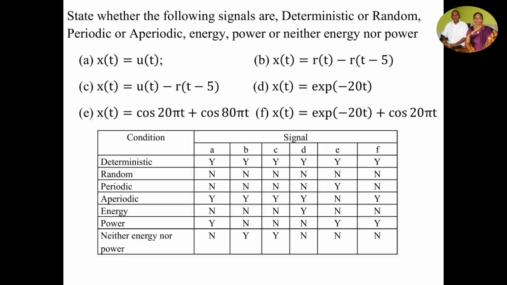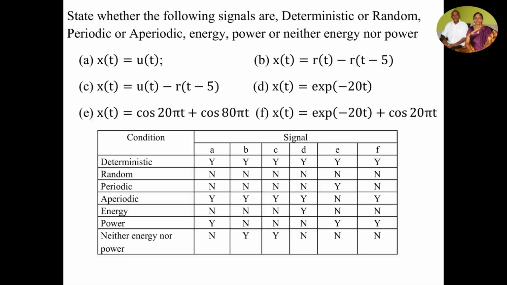And for E, cos 20 pi t plus cos 80 pi t. So 80 by 20 is a fixed value. So the sum is well defined for a period from minus infinity to plus infinity. So it is deterministic, periodic, and a power signal.